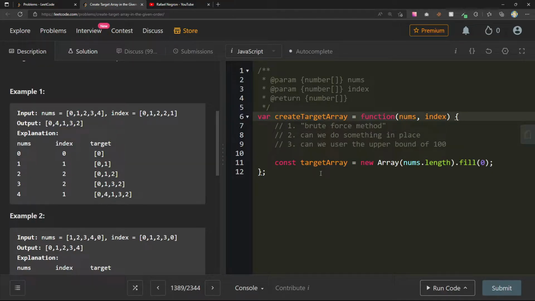Now at every step, this is 0. How do I know I haven't already entered something in that index before? 0, 1, 2, 2, 1. There are a lot of things we can do here. We can even remember, because I only want to shift if I haven't ever visited that index before.